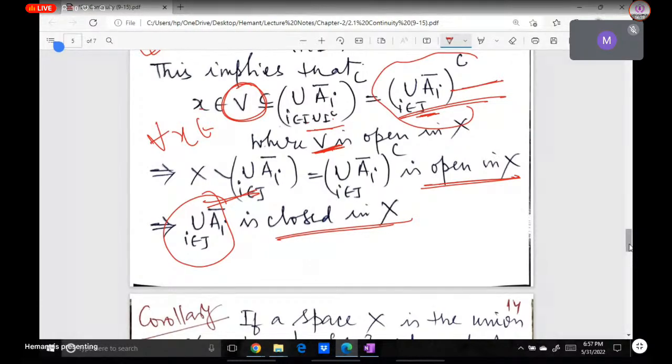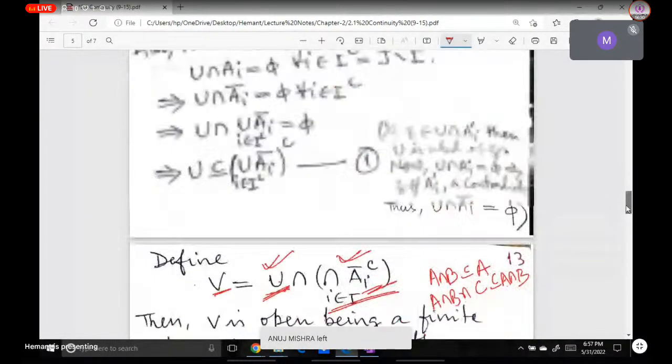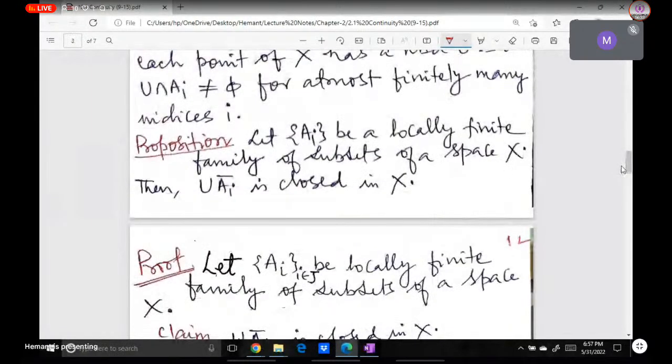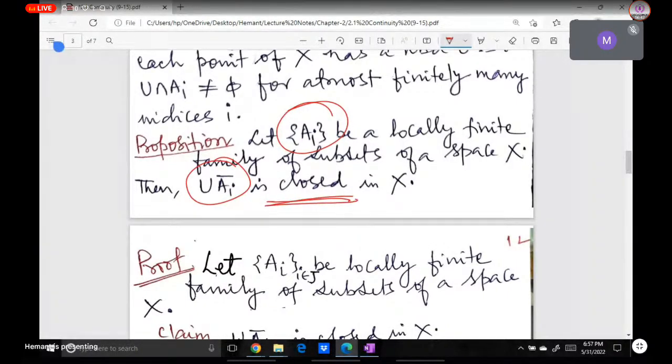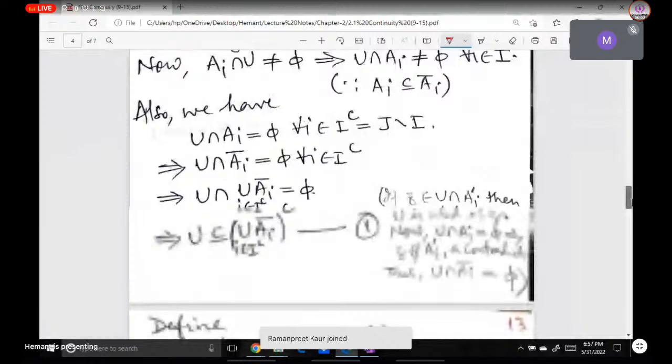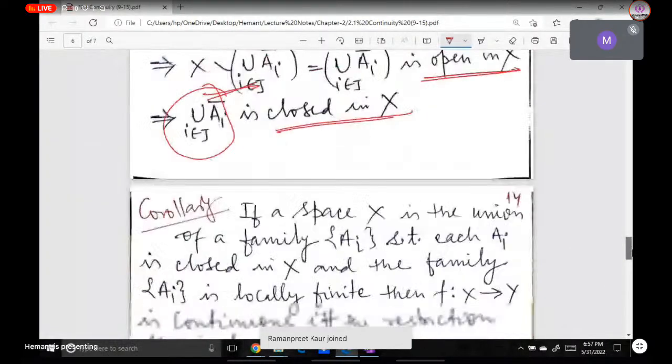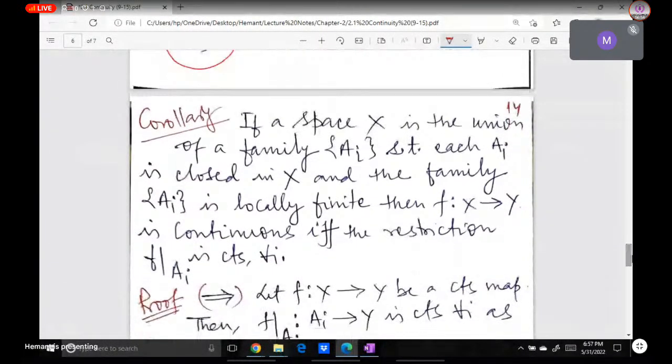Okay. So finally what we have proved is that if we have a locally finite collection, then the closure of the union is a closed set. So this is the result which we have proved, and we will use this result; basically the purpose of this proposition is to prove this corollary.